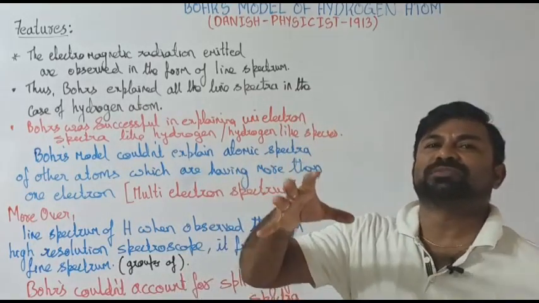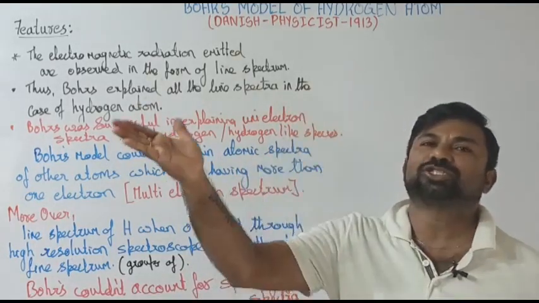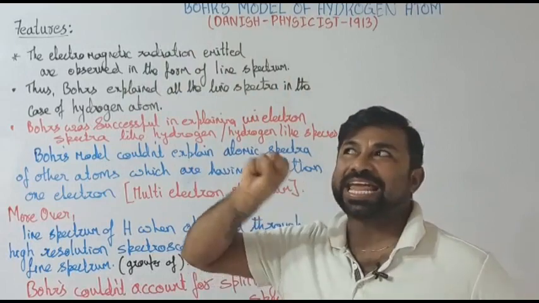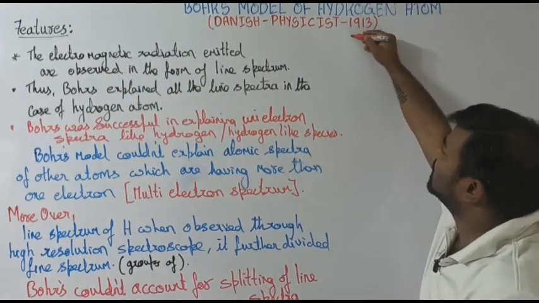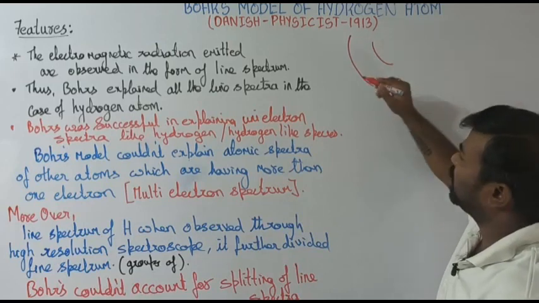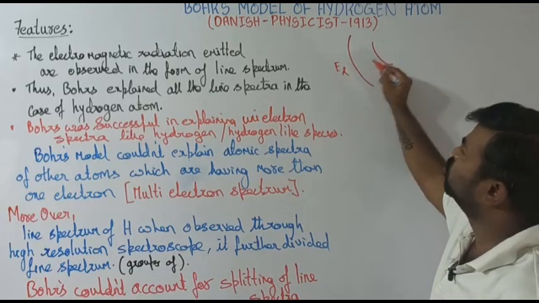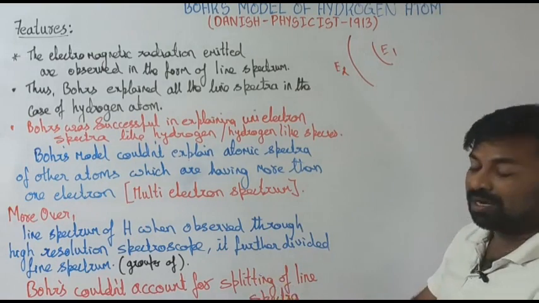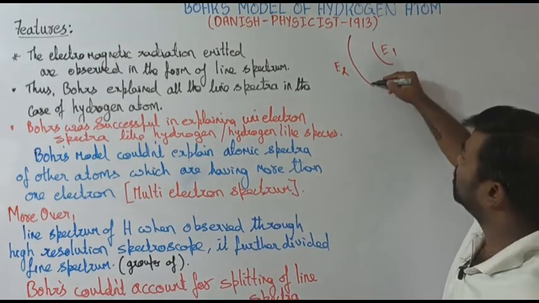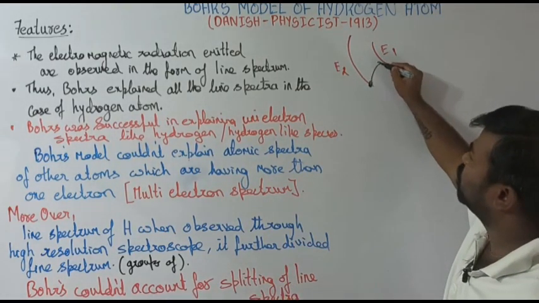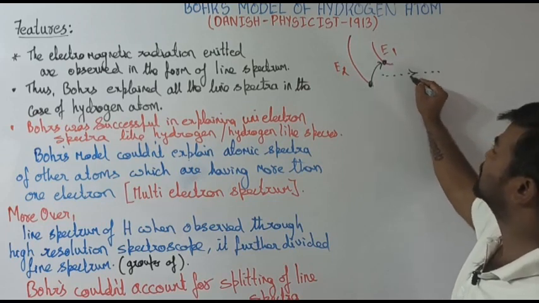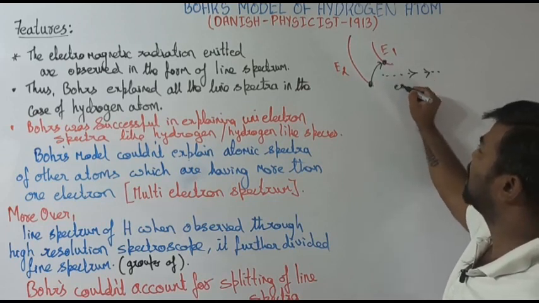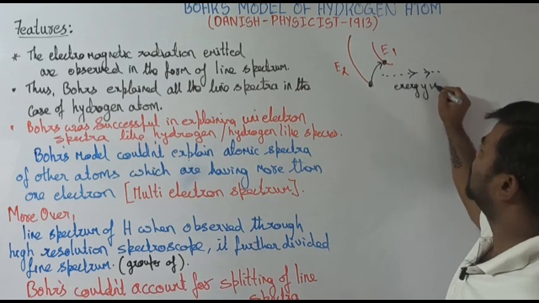That is what I said. When an electron jumps from a higher energy orbit to a lower energy orbit, the energy is released in the form of radiation. If this is E2 and this is E1, when an electron jumps from the higher energy orbit to the lower energy orbit, energy is released.